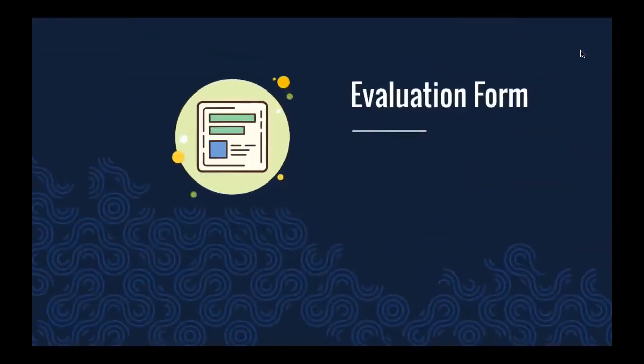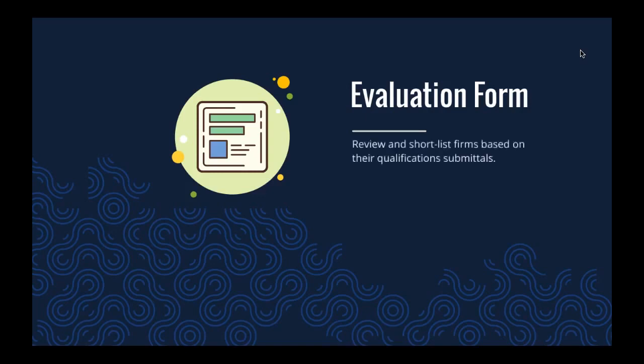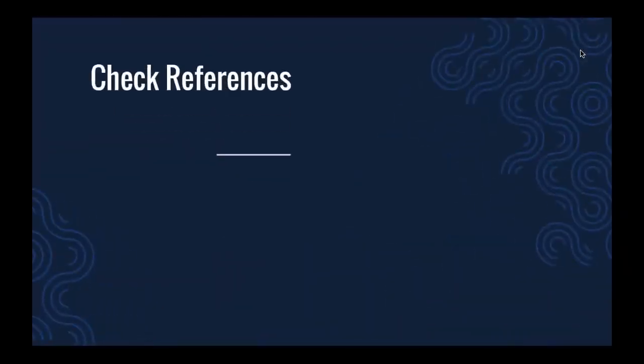The QBS workbook available at qbs-mi.org includes a sample evaluation form to assist with reviewing and shortlisting firms based on their qualification submittals. This form should be tailored to meet specific project needs. A form is also included for checking references of firms.